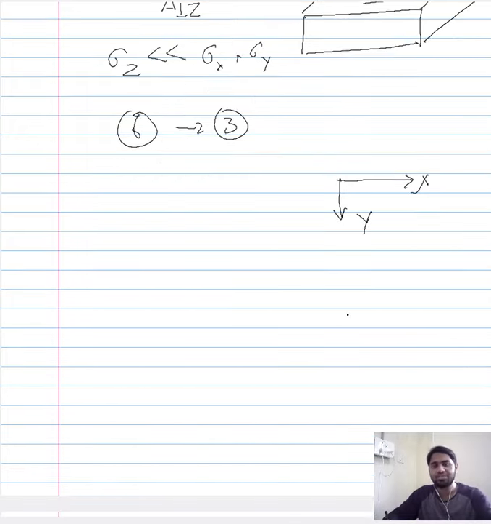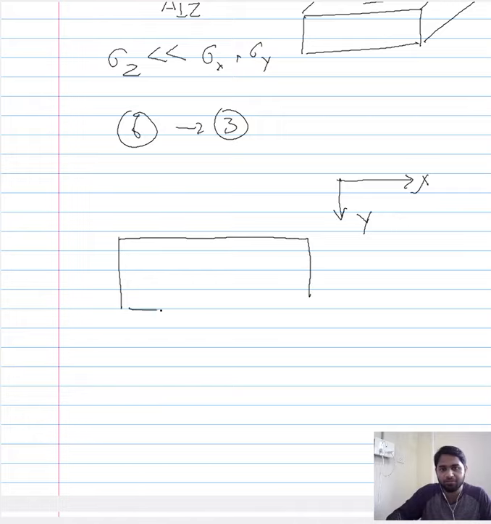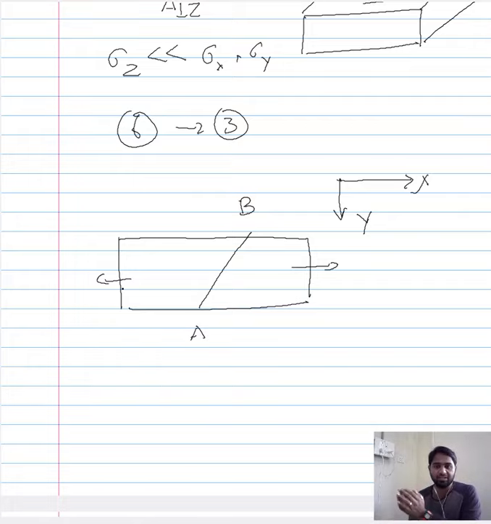Now when you rotate your frame of reference in such a way, you can represent your plate in a simple quasi two-dimensional manner, and this would be the region of your interest, and this would be the loading direction for a uniaxial tensile loading.